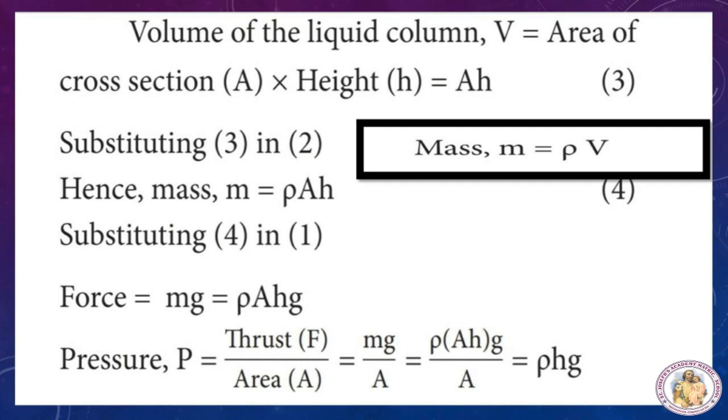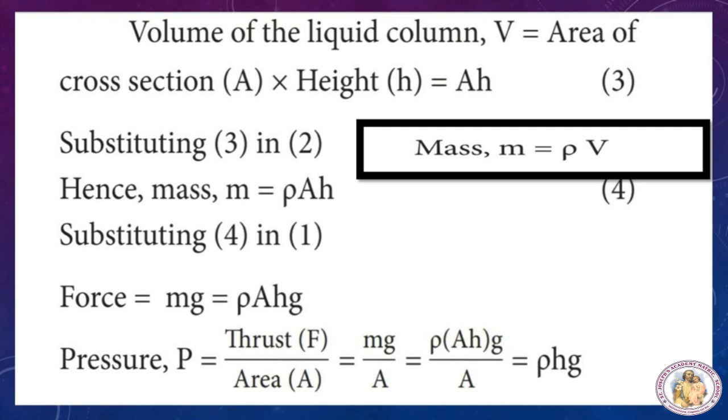Mass of the liquid is equal to rho into area of cross section into height. Now this one you take it as 4. Now substituting 4 in 1. You already know the first one: force is equal to mass into acceleration due to gravity. In that formula we are going to substitute this fourth one. So mass is what? Rho into A H, and gravity.